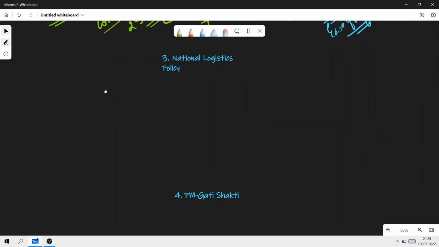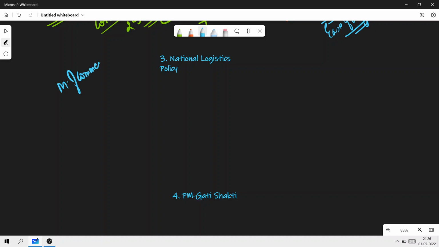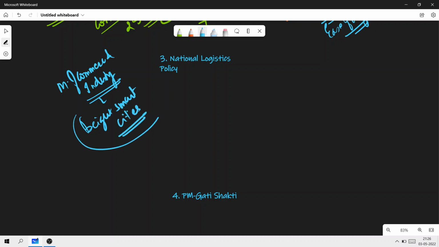Okay. Then the third is the National Logistics Policy. Very important concept again. Let's see about it. You see, the National Logistics Policy is definitely talking about the logistics sector. The logistic division of the Ministry of Commerce and Industry has unveiled the plans for freight smart cities. Okay, what is the freight smart city scheme? You see, 10 cities will be developed as freight smart cities.